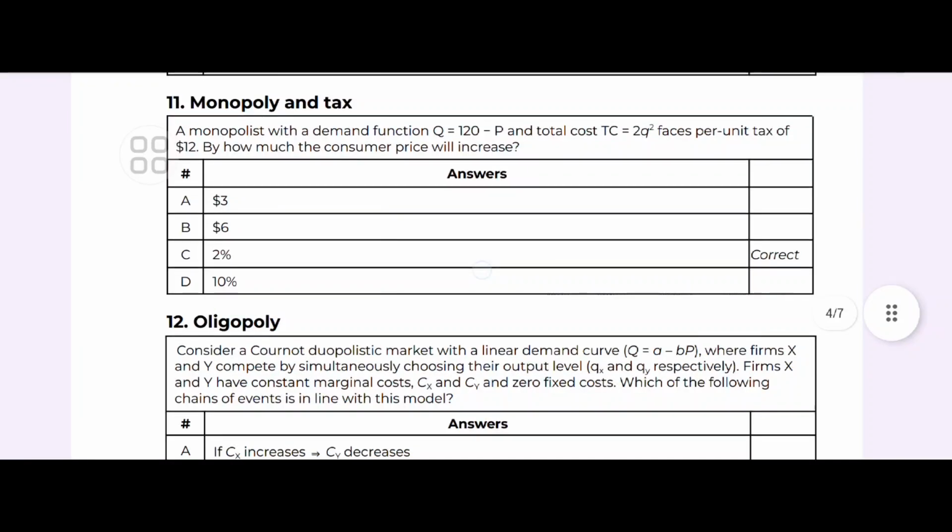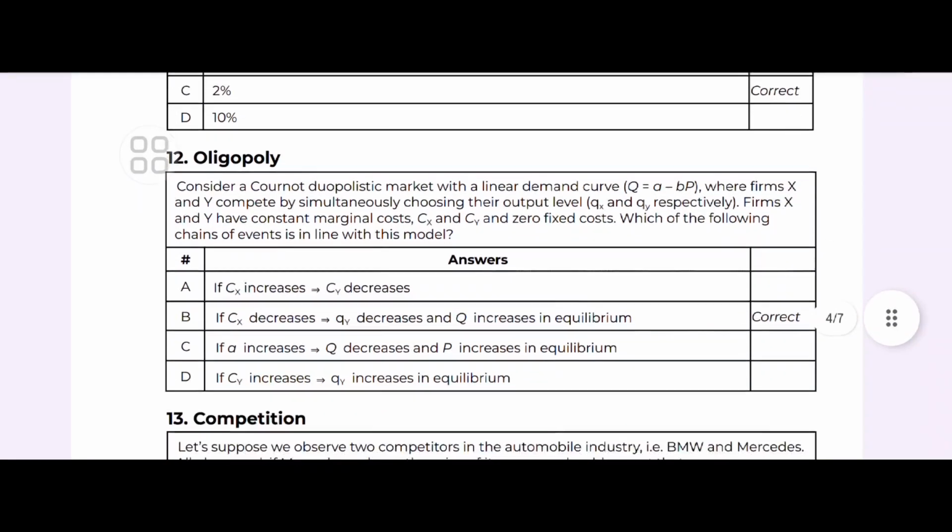Monopoly and tax. A monopolist with the demand function Q equals 120 minus P and total cost faces a per unit tax of $12. By how much will the consumer price rise? It's 2%. You calculate because Q is this and total cost is this. So the per unit tax will be implemented. So the answer would be C.